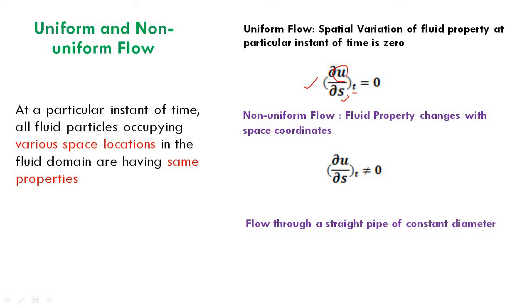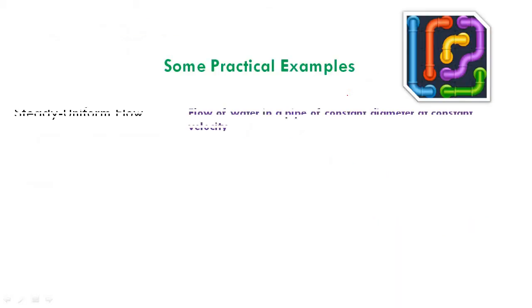That means at a particular point of time, all the fluid particles have different velocities. So that is an example of non-uniform flow. You should understand that. We'll see some practical examples for better understanding of the concepts of steady flow, unsteady flow, uniform flow, non-uniform flow, etc. For steady uniform flow, the best example, as we already told, is flow of water in a pipe of constant diameter. If it is constant diameter, it is uniform flow at constant velocity.